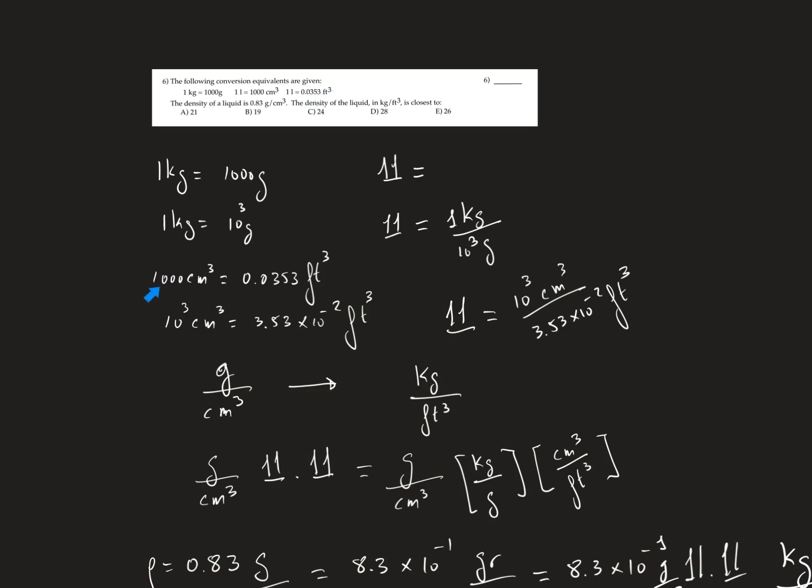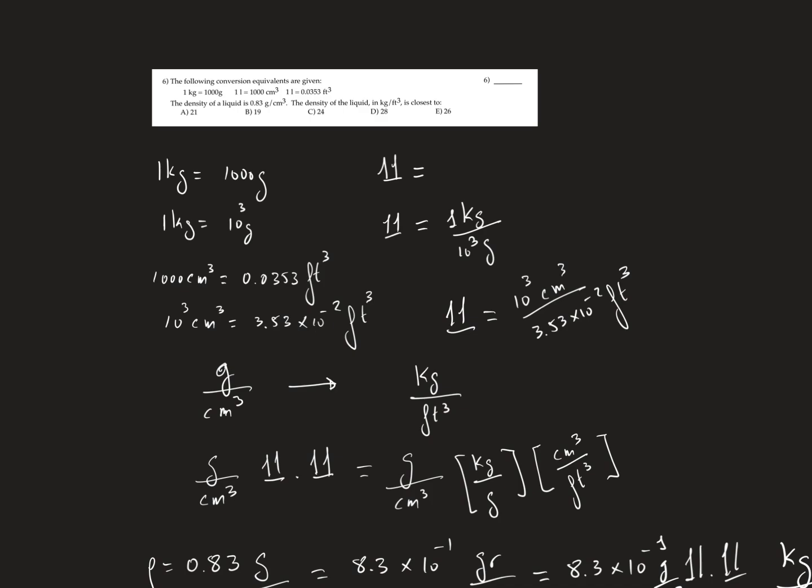So I wrote the second conversion, that 1,000 centimeter cube is 0.0353 foot cube, but in a more clever way: 10 raised to the power 3 centimeter cube, which is 1,000, is 3.53 by 10 to the power minus 2, because this is 0.0353. When you move the point 2 times to the right, you convert it into 10 to the minus 2.